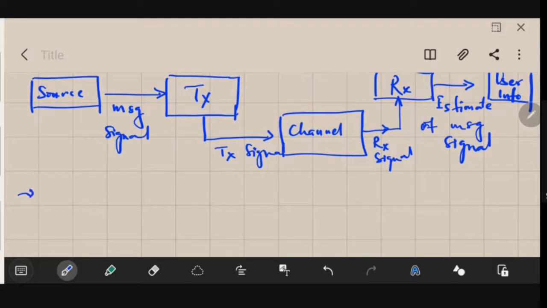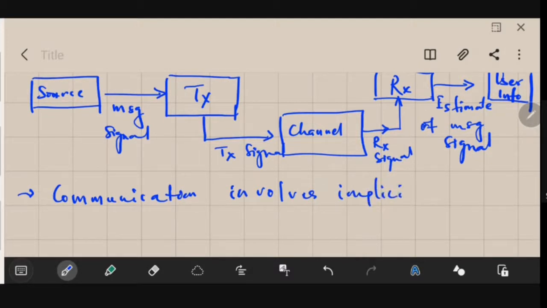So communication, you could note down, involves implicitly the transmission of information. TX is the short for transmission.